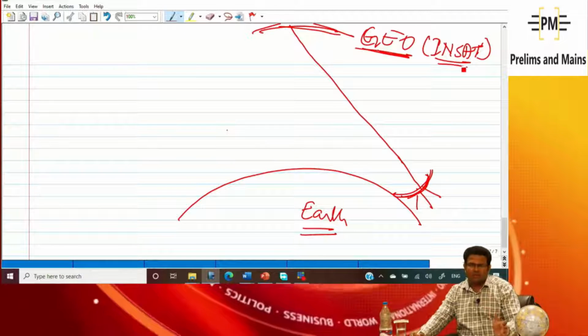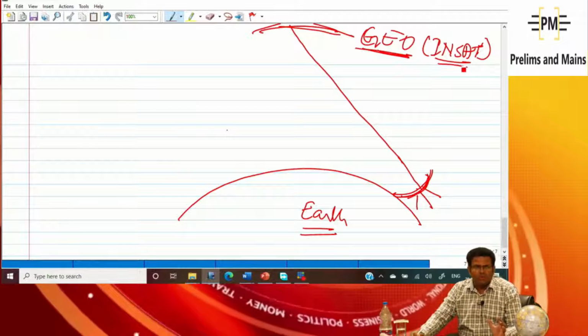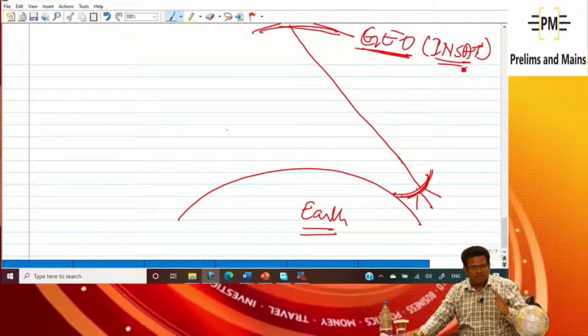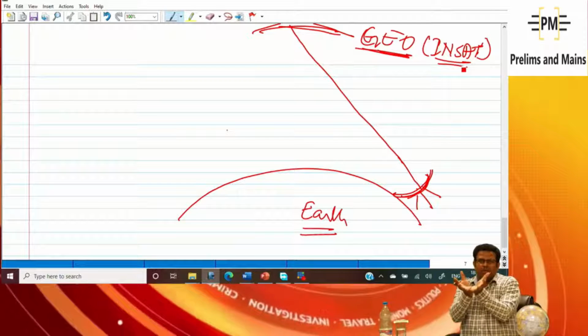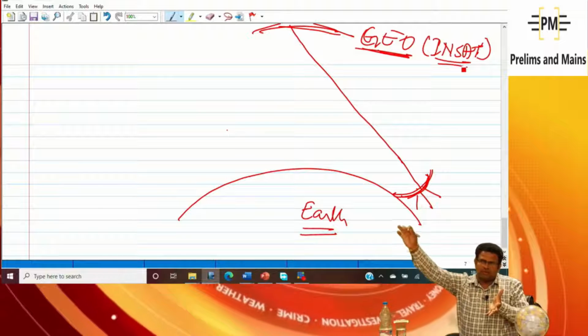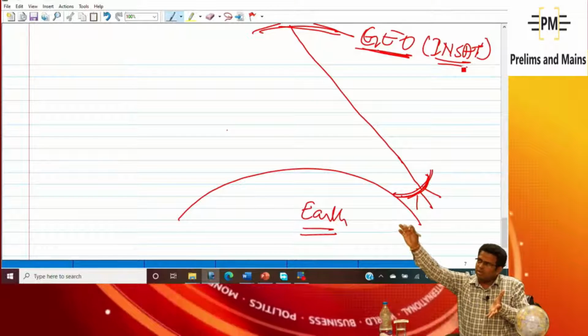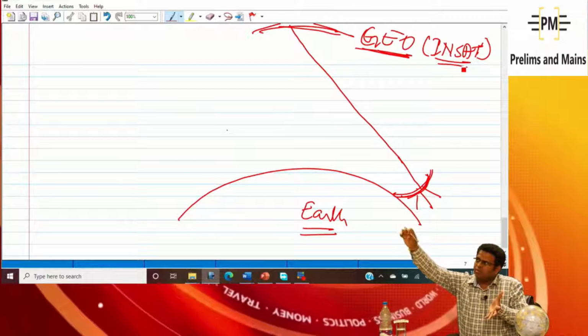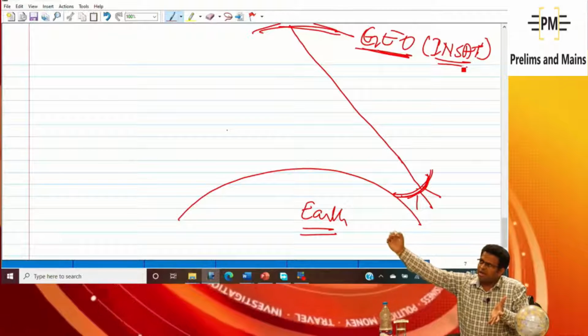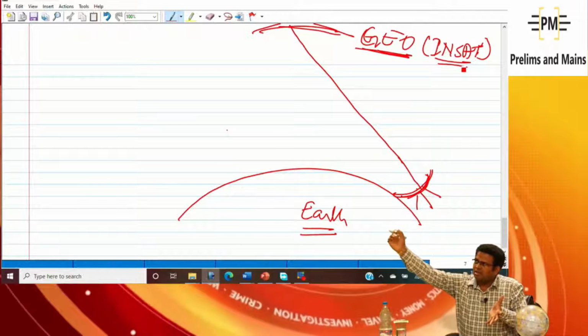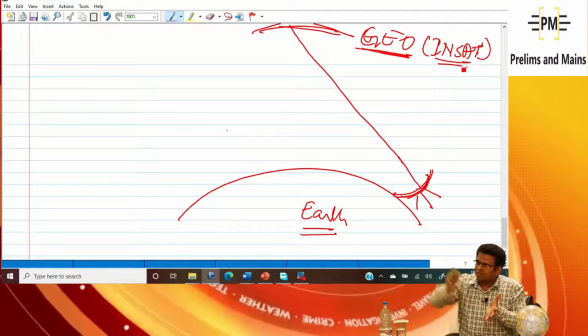Radar is a kind of radio sensing, meaning there is an antenna and it sends radio waves. These radio waves strike any aircraft which is moving, and after striking they return back.